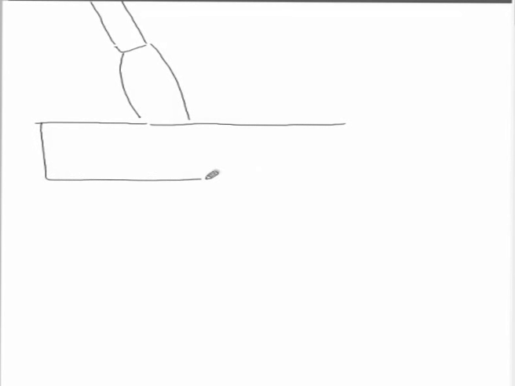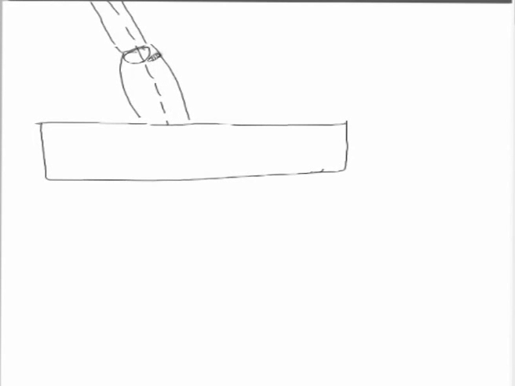So, if we say that this is the consumable electrode having the arc, and this is the base metal, then with the heat of the arc, molten metal will be melting at the tip of the electrode and it will be moving along the axis of the arc.